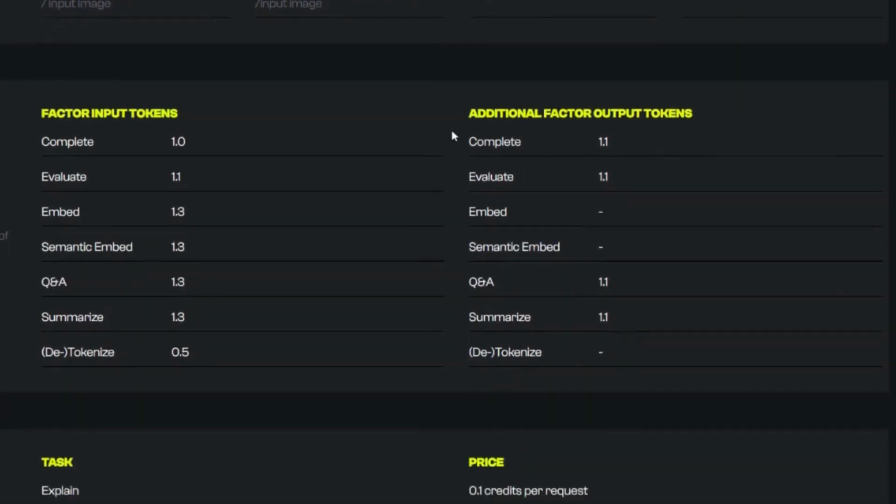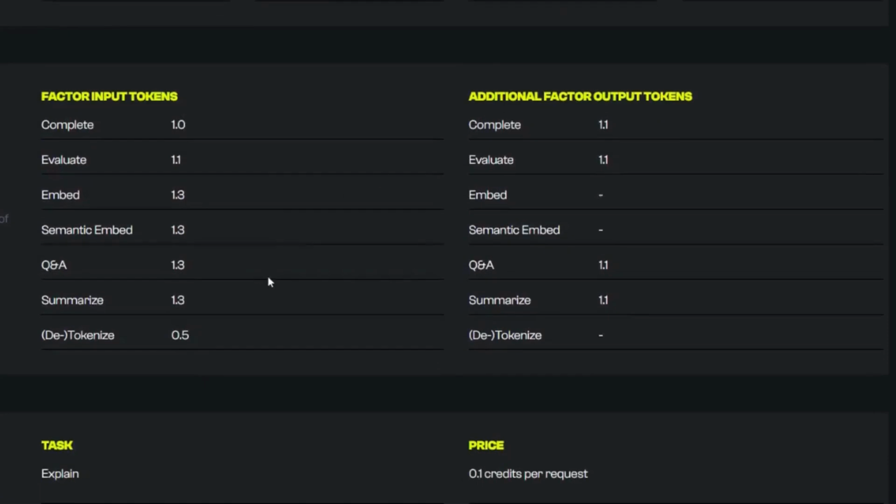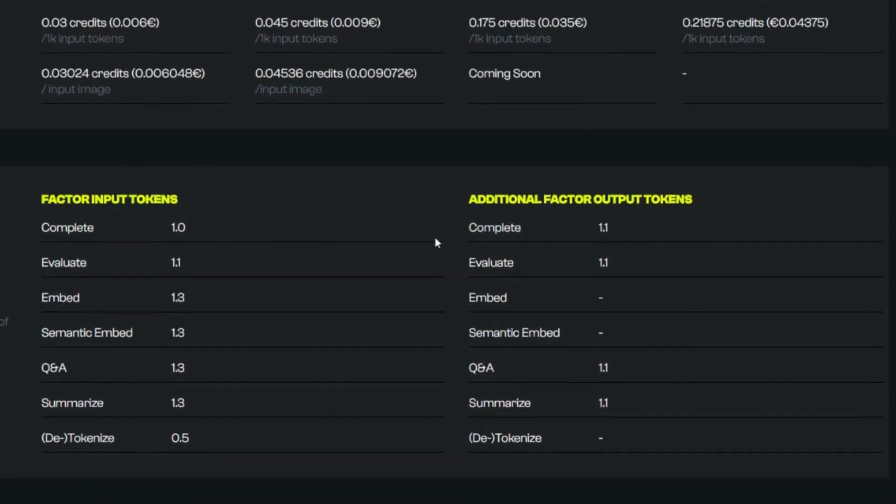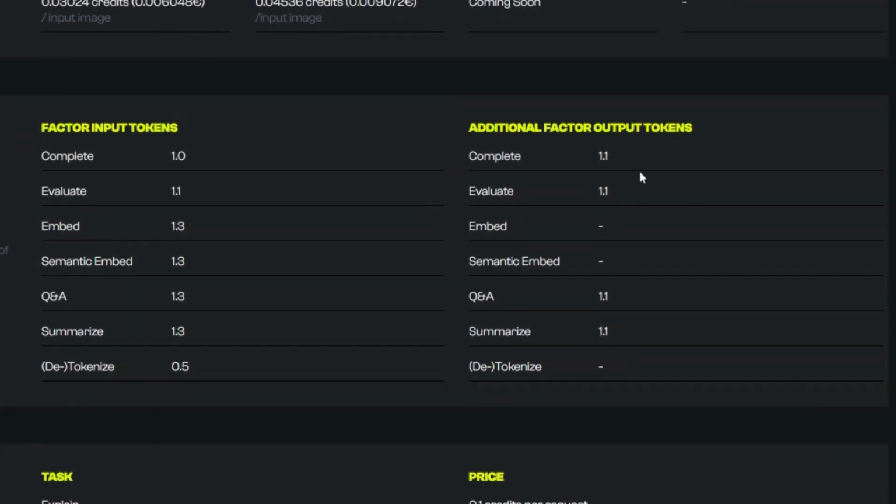Then down here, you've got your task-based pricing. Now, what that means is when you use, for example, your Q&A or your summarize, it will cost a little bit extra than it would if you were using your basic, normal, complete model. So as it says there, complete is the normal price, but it will cost you 1.1 more to get the output from complete. So the input tokens are 1.0, your normal price here, but a little bit extra per token for completion outputs. And as we go down, your outputs for all of these cost the same, but Q&A